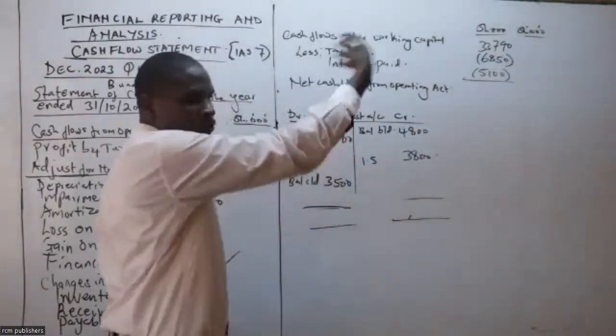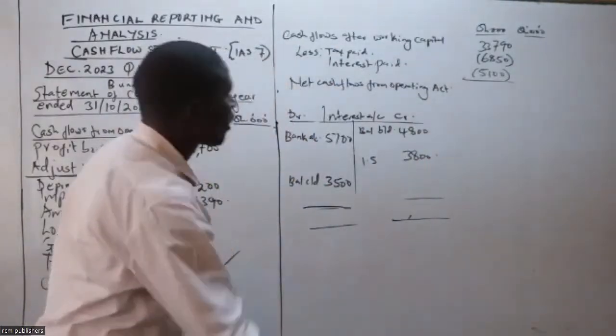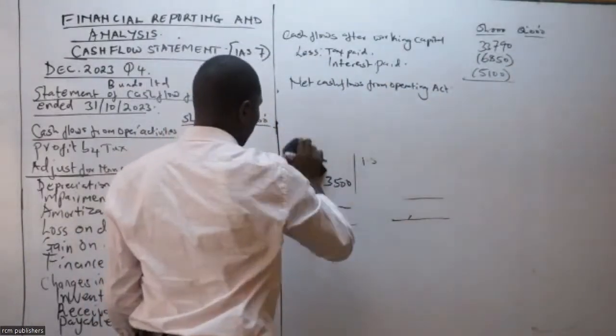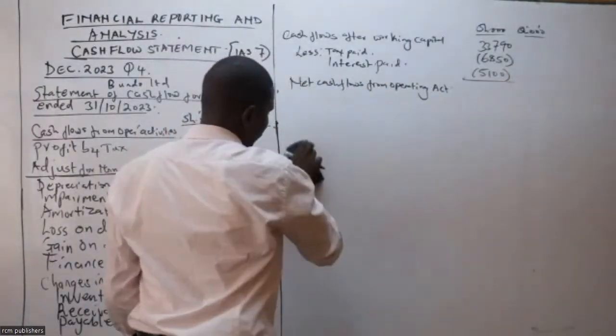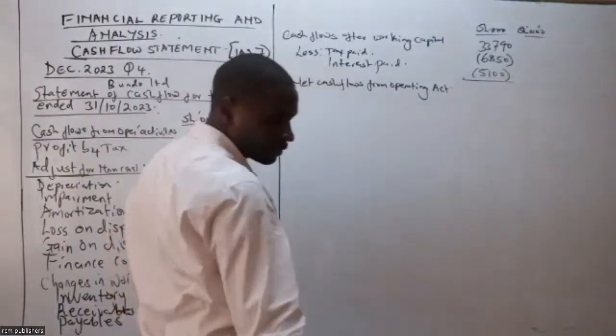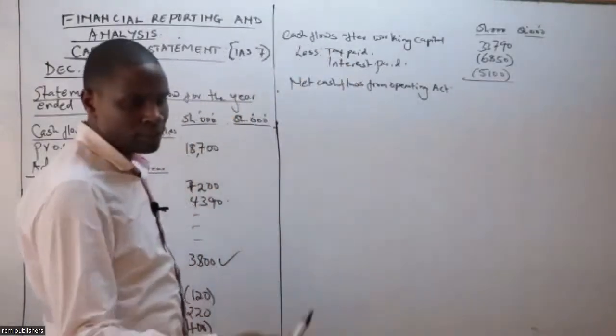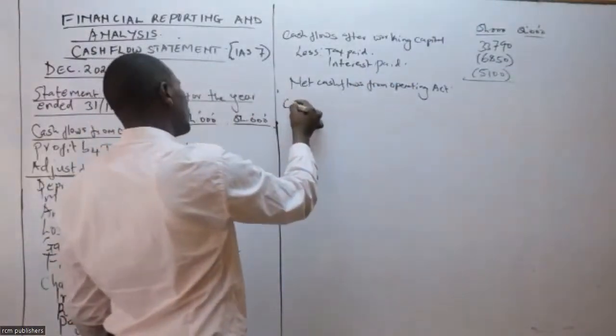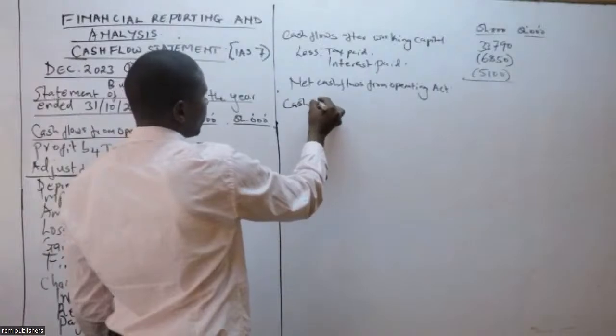So now that one you take it to the other column. Now, can you take that 3790 minus those two, so that we go to the next part of cash flow, from interest paid is 5100. Yes, asante. So we shall go to the next part, which is cash flow from